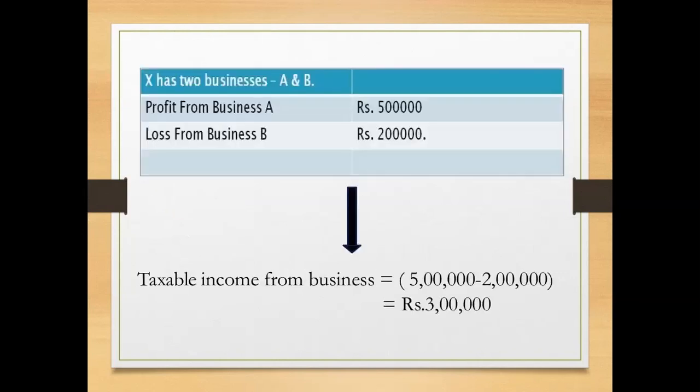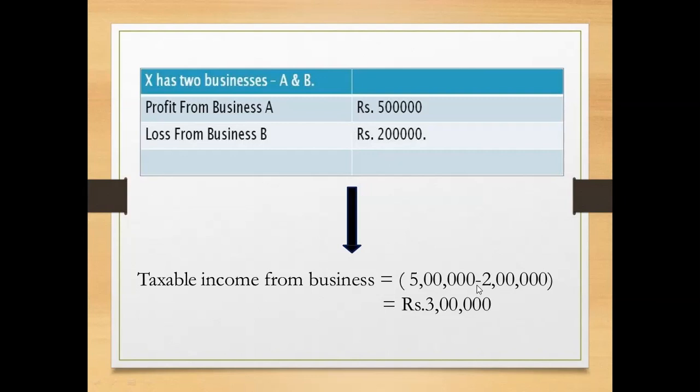And they have given the example that X has two businesses, A and B. He is earning a profit from business A of rupees 5 lakh, and he is incurring a loss from business B of rupees 2 lakh. Now he can set off the amount of loss with the other business. So the income from business or profession is: profit from business 5 lakh rupees and loss from the business 2 lakh rupees.